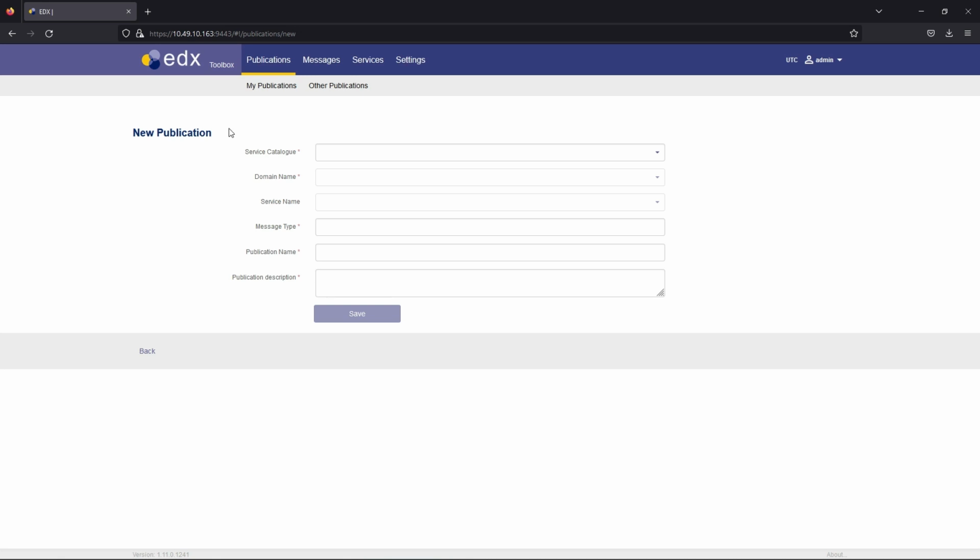After that, you will be redirected to the new Publication page, where you need to fill the form. Choose the EDX network by choosing the service catalog and choose a domain. You can optionally choose service name to limit the publication availability. In case that the service name is not defined, the publication will be available for all toolboxes across the whole EDX network. You also need to specify the publication message type,